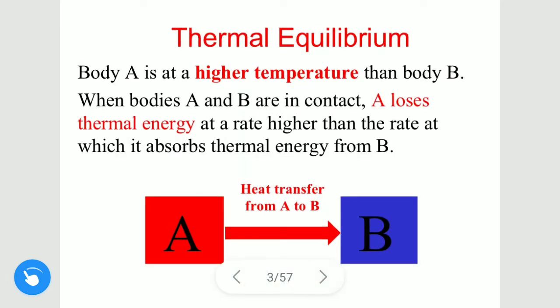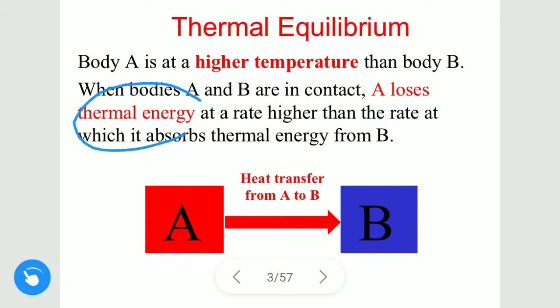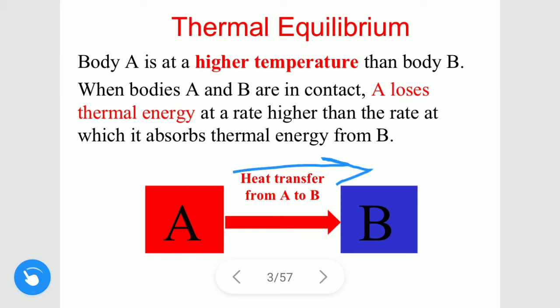This is also the same as the first law of thermodynamics. Body A is hotter than body B. When both are in contact, there is a transfer of heat. Hence, A loses thermal energy and B gains thermal energy equal to the amount lost by A. So the rate of heat loss of A is higher, and B absorbs the thermal energy from A. Hence, transfer of heat from A to B occurs.